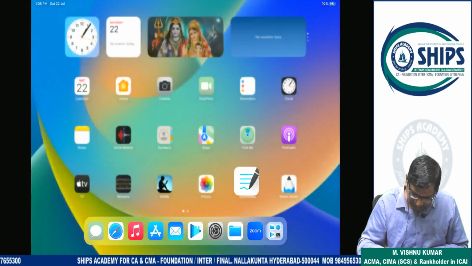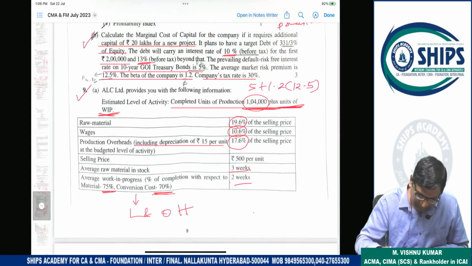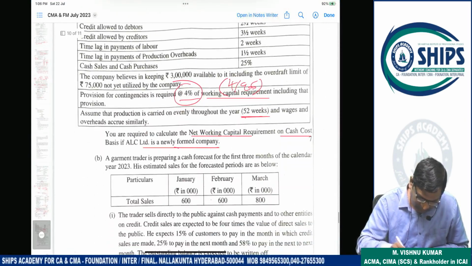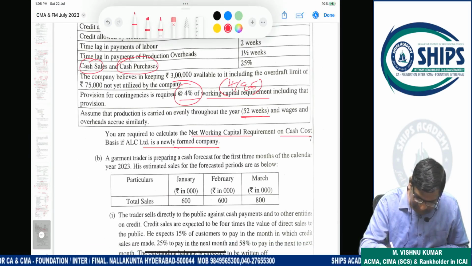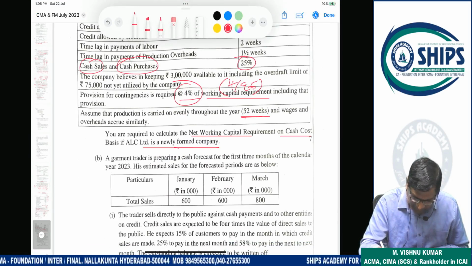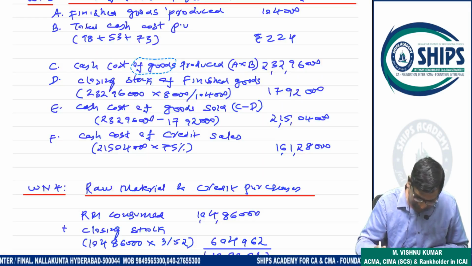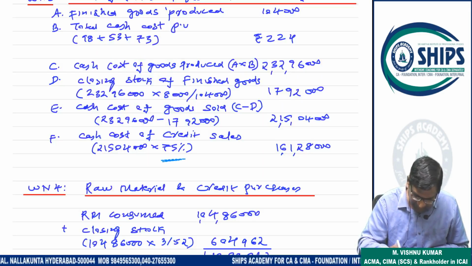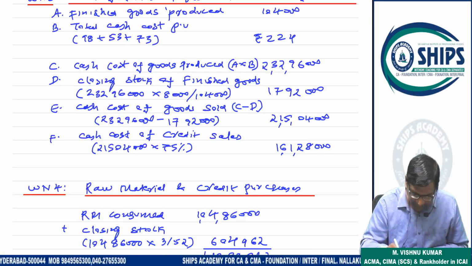Cash cost of credit sales is 2 crore 15,04,000 into 75%. Here the credit percentage is given; cash sales and cash purchases are 25%. So for calculating creditors and debtors, we use 75%.